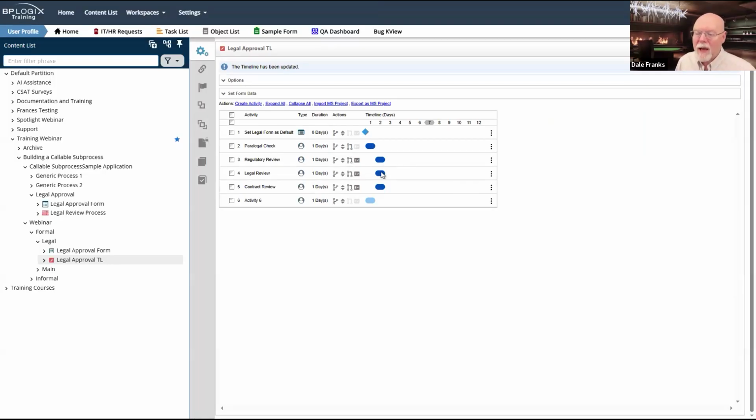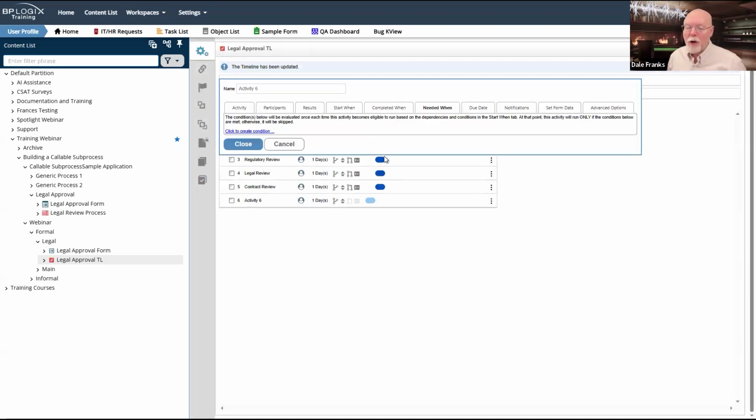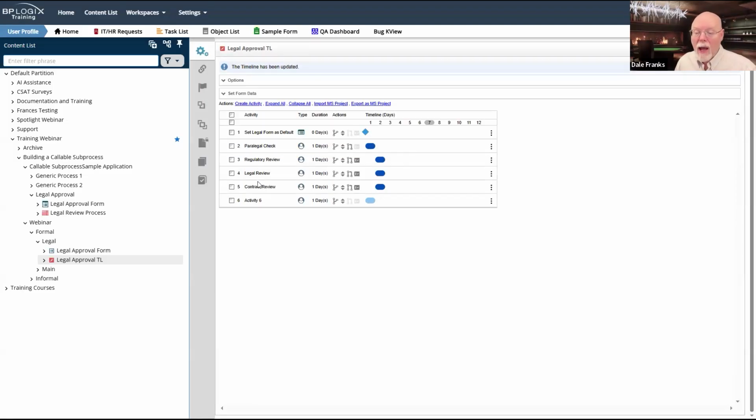So all three of these activities, though they technically are set up to run in parallel, only one of these will ever run. However, because I have these three activities here, and because I didn't place them inside a parent activity, I'm going to have to do something a little trickier here with activity number 6. I'm going to have to set the dependency on all three of these activities since I don't know which one is ever going to run. I could have made this easier.